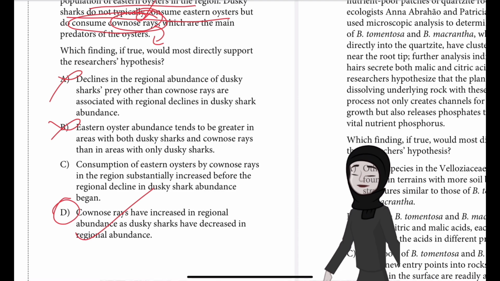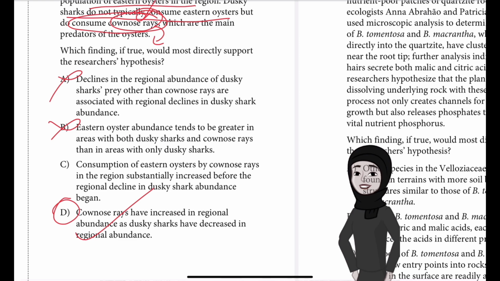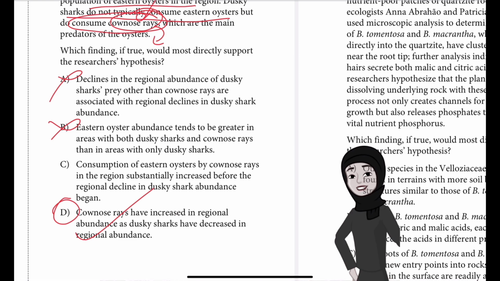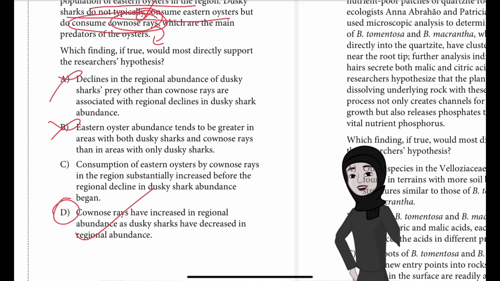If oyster abundance is found to be greater when rays are present than when rays are absent, that would suggest that rays aren't keeping oyster abundance down, and thus a decline in the rays' predators, which would be expected to lead to an increase in the abundance of rays, wouldn't bring about a decline in oyster abundance as the researchers hypothesize.